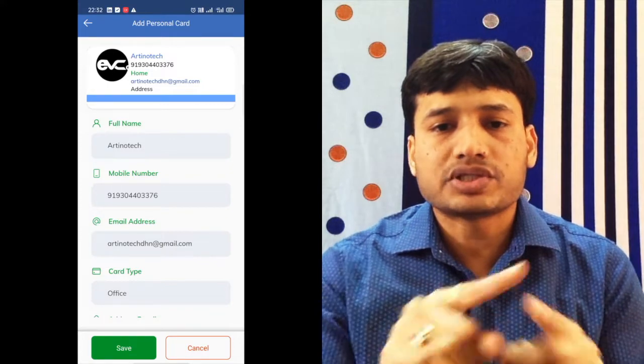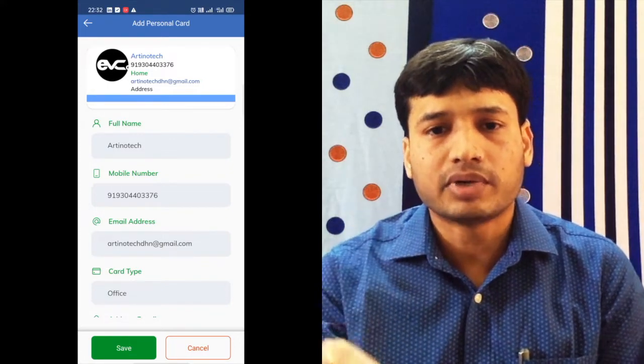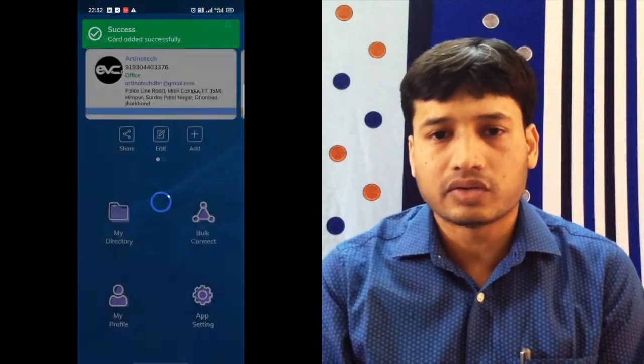Then you have to register on the app. It's very easy. It just requires your name and mobile number because that is your basic identity. Mobile number is now connected with Aadhaar, so there is no issue. So you have to verify your mobile number with OTP. Once you verify that, you are directed to a page that shows your ready template, which has your name and mobile number. And in one click, you can create your visiting card.